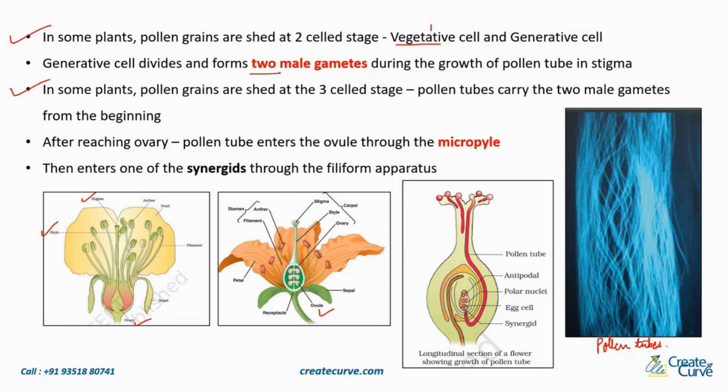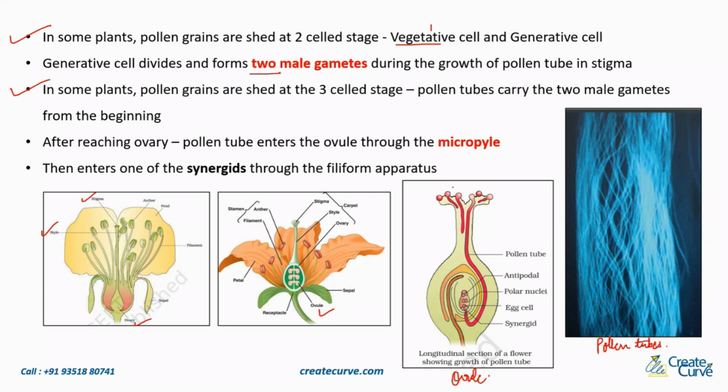If I zoom into this ovule, this is what you get. This is the ovule diagram, which we have already seen. I hope you remember this. We have seen the 8-nucleate stage, 7-cell stage, and all of that within the ovule.